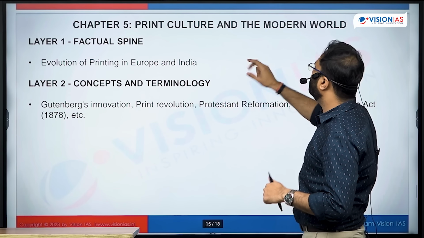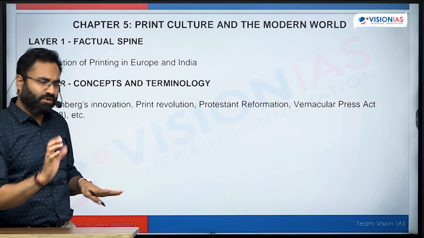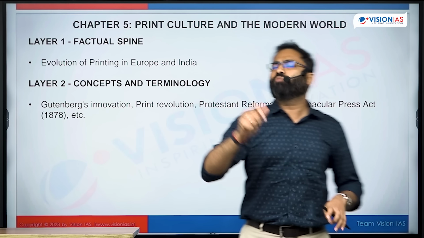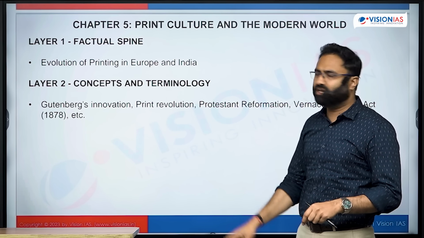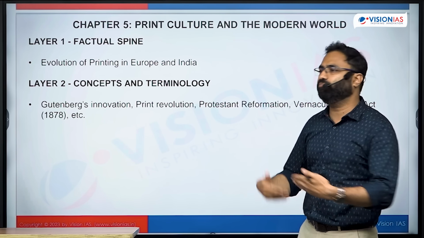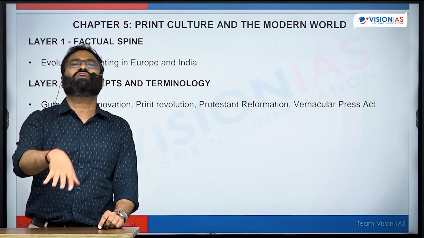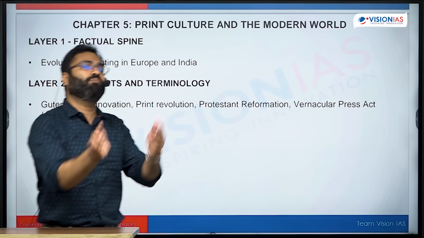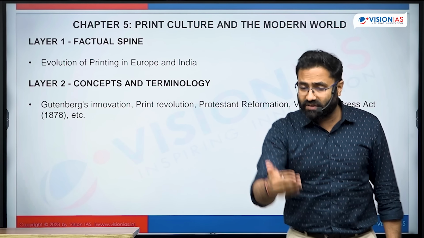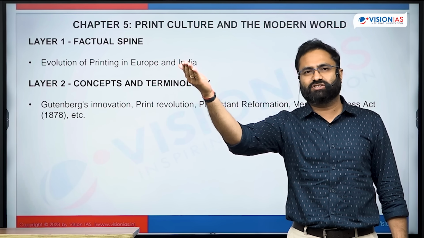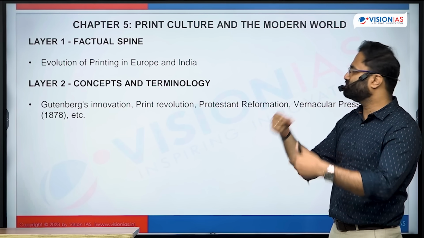The last unit is regarding print culture and the modern world. Obviously not that much relevant from this particular chapter, but still this chapter talks about certain important things. It gives an idea regarding evolution of printing in Europe and India. So the printing related aspect is important, because this printing was one such thing which eventually resulted in the rise of the printing press, there will be rise of the novel, there will be rise of the newspaper, and this newspaper and the printing eventually will channelize the message of nationalism to the masses, और वहां से rise of nationalism further strengthen होता है.